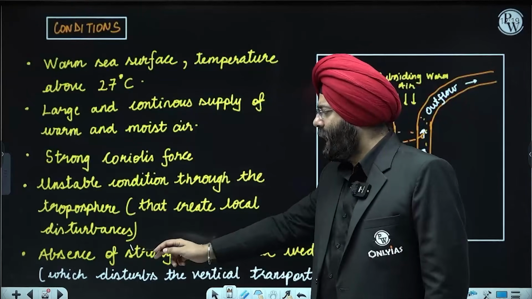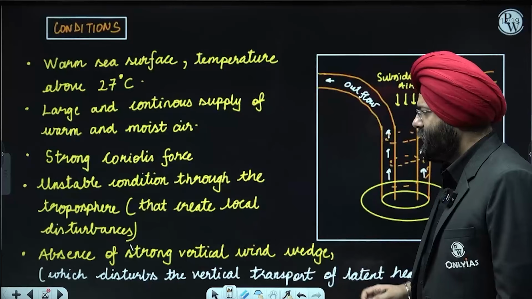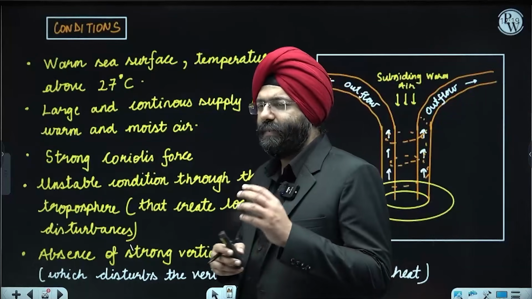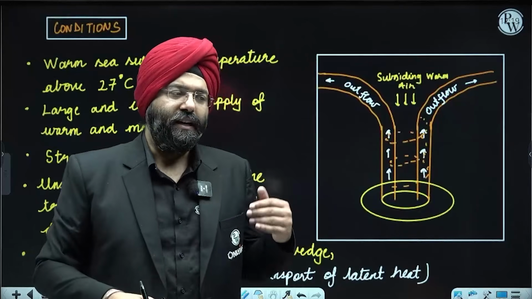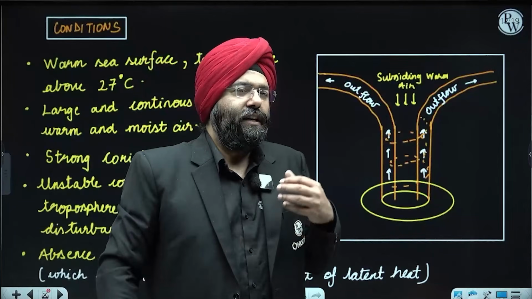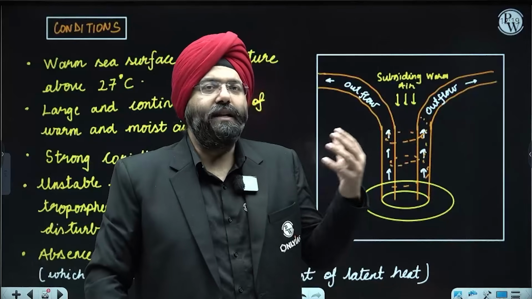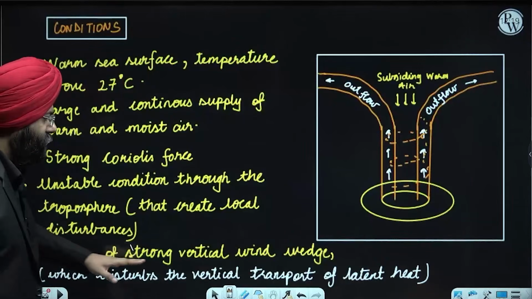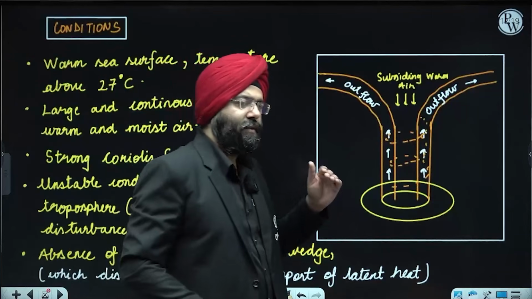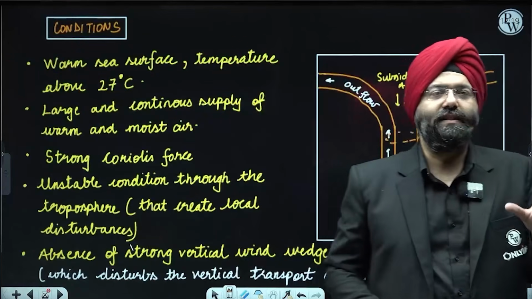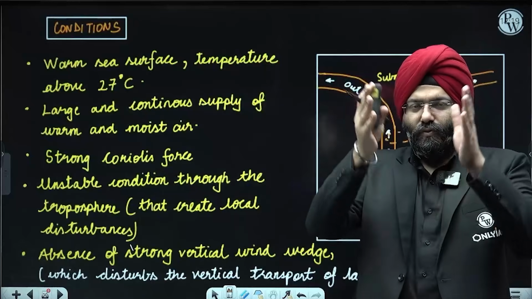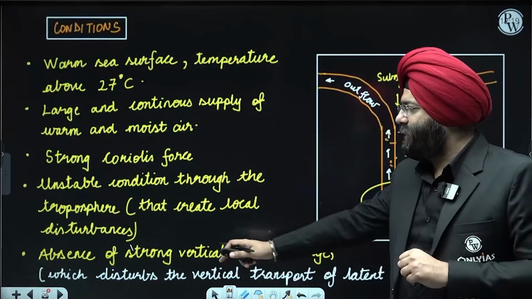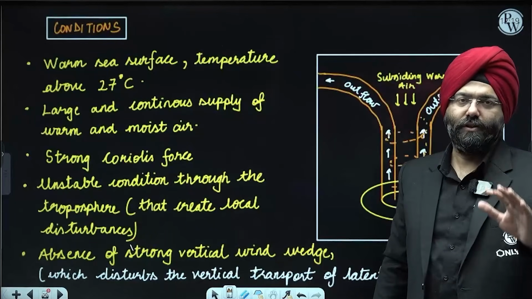And then there is absence of a strong vertical wind wedge. Now, this disturbs the vertical transport of latent heat. Please understand, latent heat means the hidden heat, which is basically serving as an engine over here, supplying energy to the tropical cyclone. And that is why if there is, let us say, a strong vertical wind that is rising, that will disturb the supply of energy, and the tropical cyclone as an engine setup that is moving will get disturbed and it will dissipate. So that is why this last point of absence of strong vertical winds is presented over here.